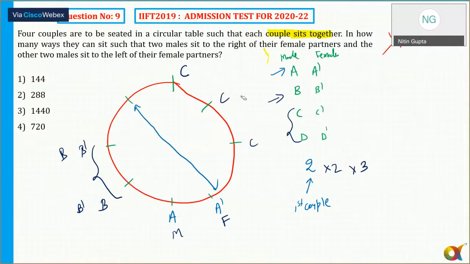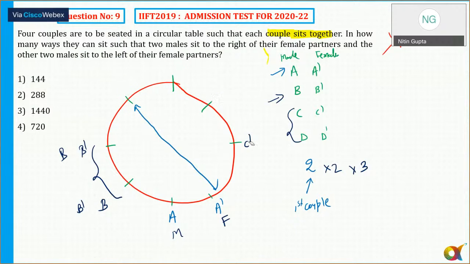Now if C is here, there are again cases here. If this is C, then here is C dash. In that case this might be D and D dash. So that is C, C dash, and then D and D dash. Or if C sits here, let's say this is D, then C dash should be here, and here D and D dash. Again, there is only one possibility here.